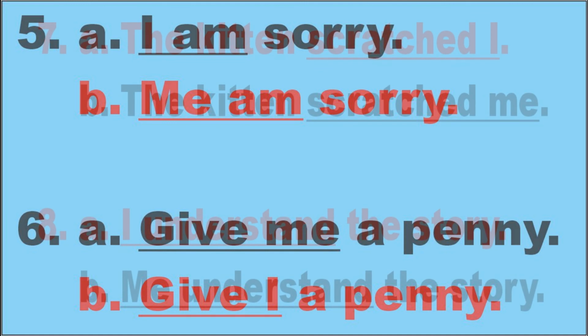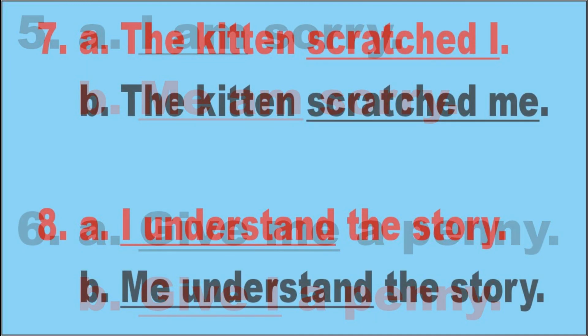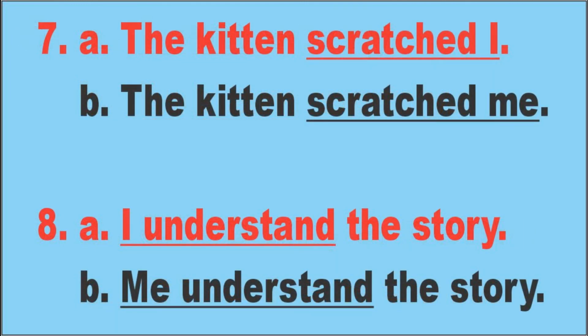Number 7, A: The kitten scratched I. B: The kitten scratched me. Look at the words I and me. In line A, I is after the verb. Is it correct or incorrect?